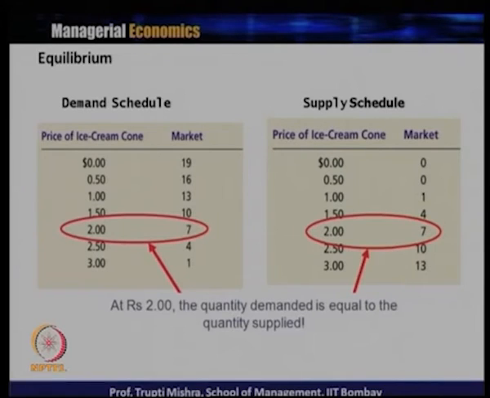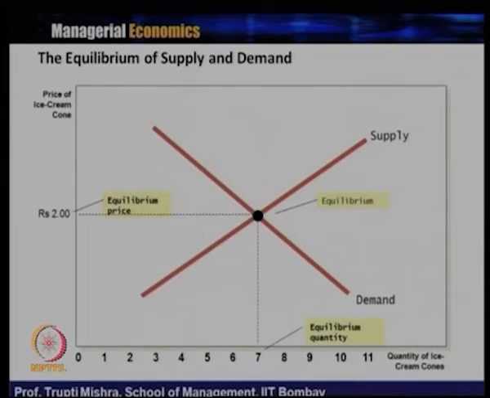If you look carefully at both the demand schedule and the supply schedule, at rupees 2 the total market supply is equal to the total market demand. At rupees 2 the total market demand is 7 units and the total market supply is 7 units. So, we can say rupees 2 is the equilibrium price, or the market clearing price, where the quantity demanded is equal to the quantity supplied, and 7 units is the equilibrium quantity.